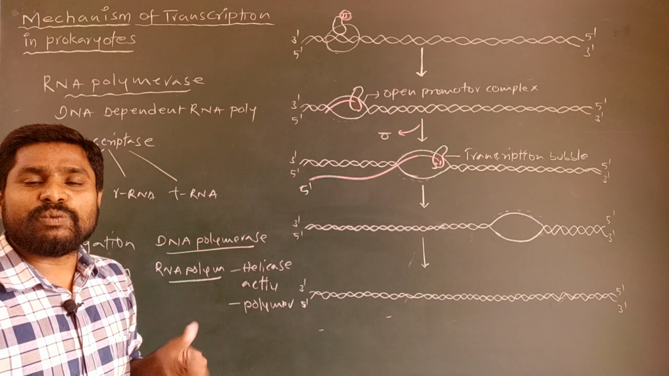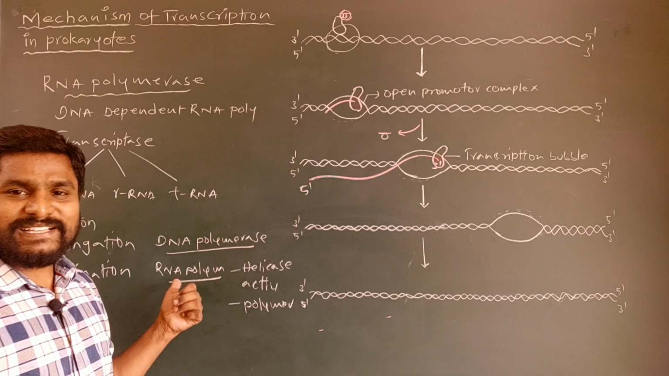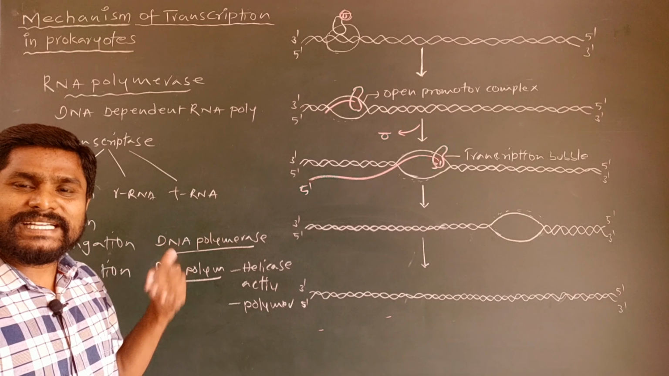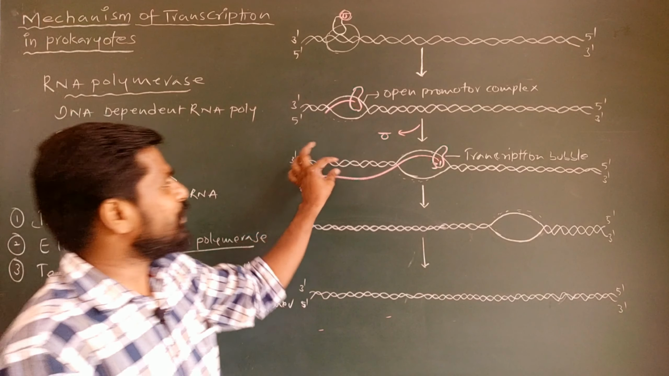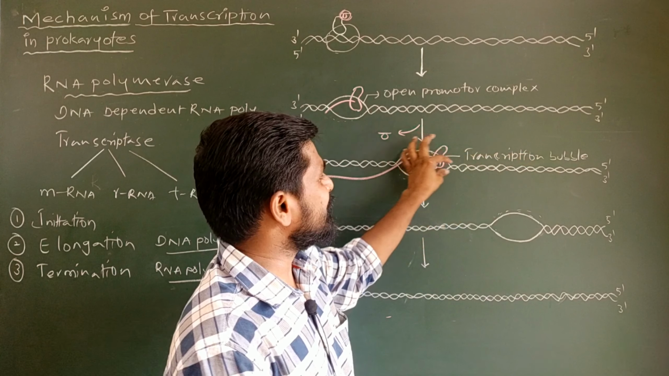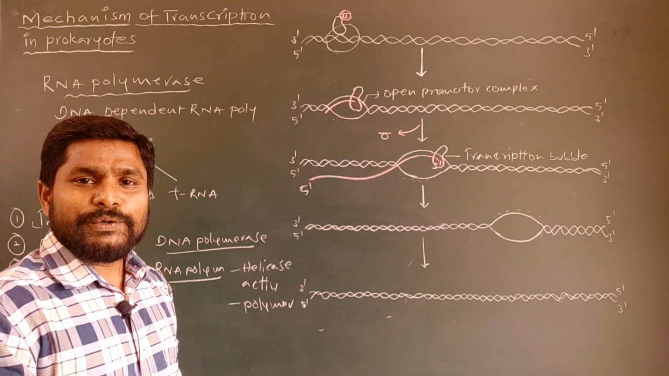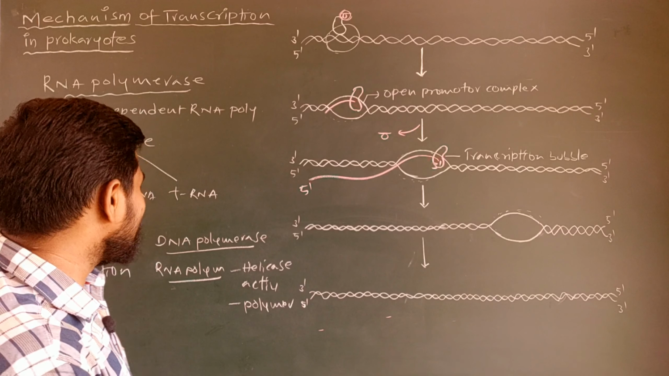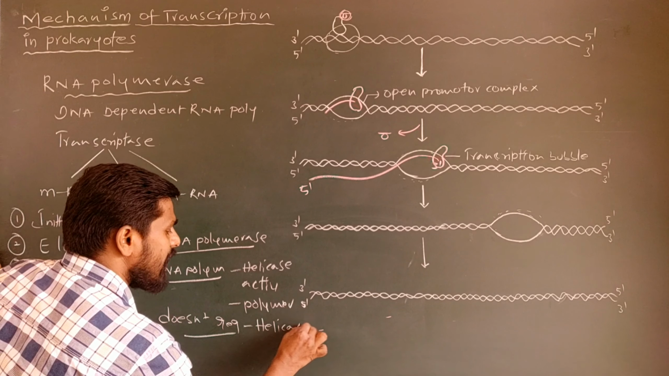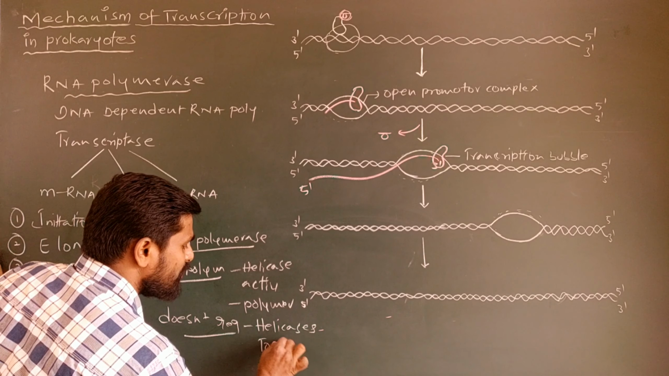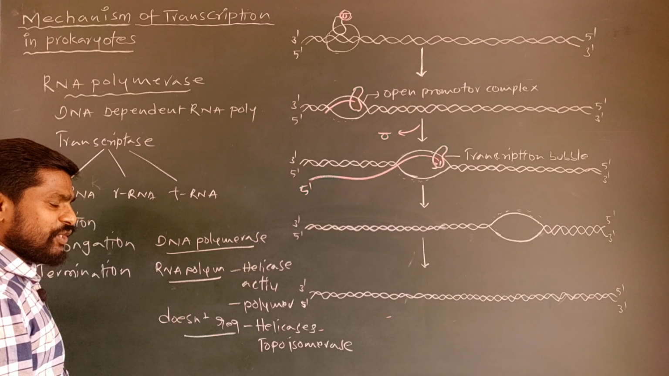The replication process requires a special type of enzymes called helicases. But in the case of transcription, the RNA polymerase itself has the helicase activity. It unwinds the DNA molecule in 5' to 3' direction like this for the polymerization process. Therefore, the process of transcription doesn't require helicases and topoisomerases. You know very well the function of these helicases and topoisomerases.